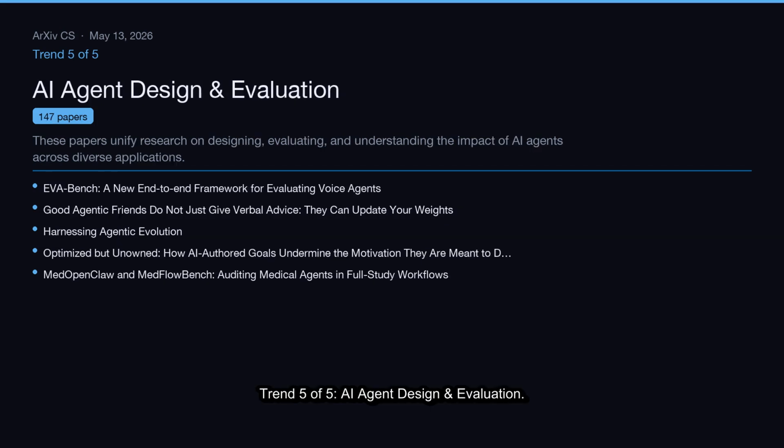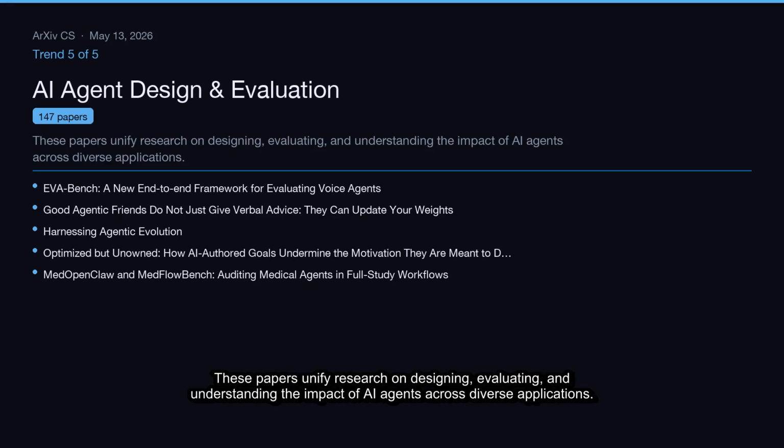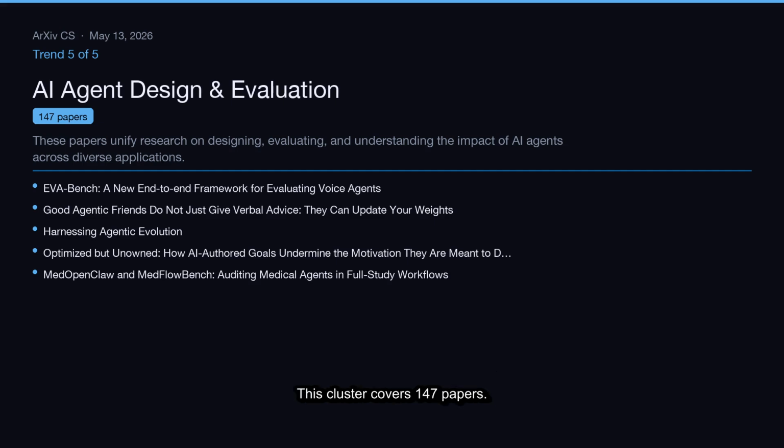Trend 5 of 5, AI agent design and evaluation. These papers unify research on designing, evaluating, and understanding the impact of AI agents across diverse applications. This cluster covers 147 papers.